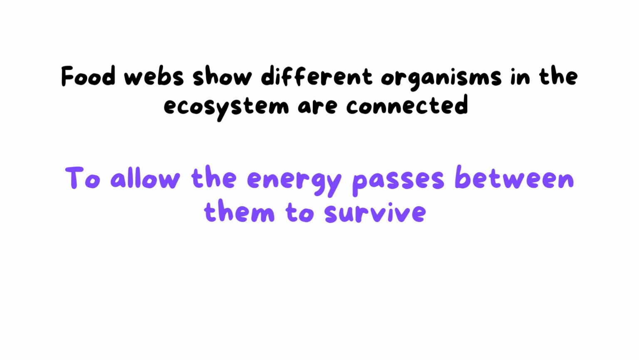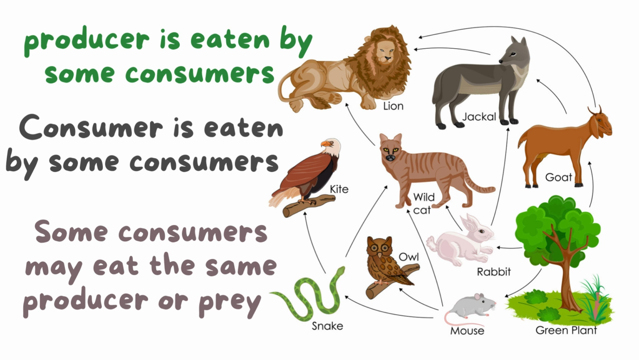So the food web shows how different organisms in the ecosystem are connected. So we call it interconnected food chains. And this allows the energy to pass between them so they can survive. So a consumer may eat more than one kind of prey, and consumers may share the producer. Why? To allow all living organisms to get food and energy to survive.